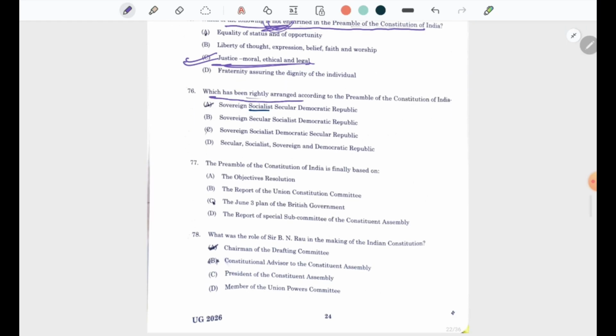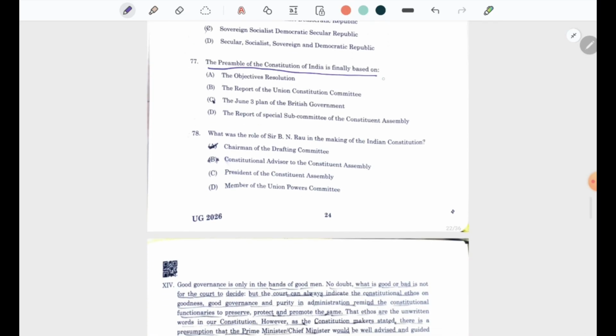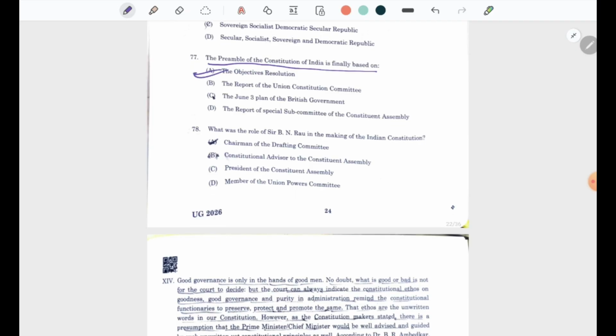Which has been rightly arranged according to the preamble of the Constitution? It is important for us to read the entire text of the preamble. The answer is sovereign, socialist, secular, democratic republic. Next question. The preamble of the Constitution of India is finally based on the objective resolution.